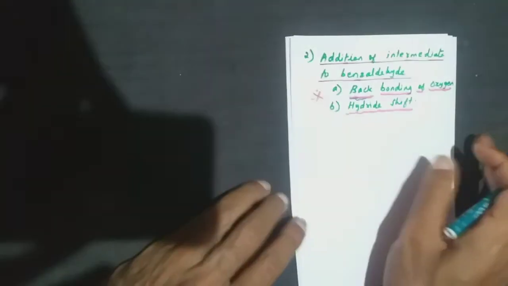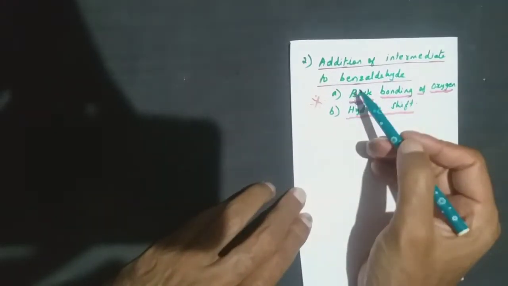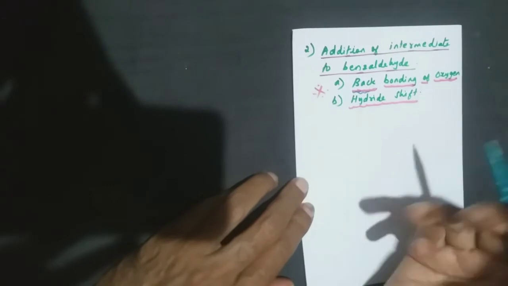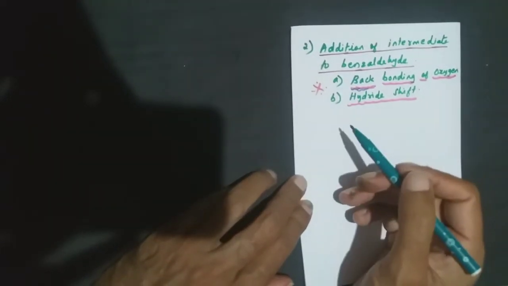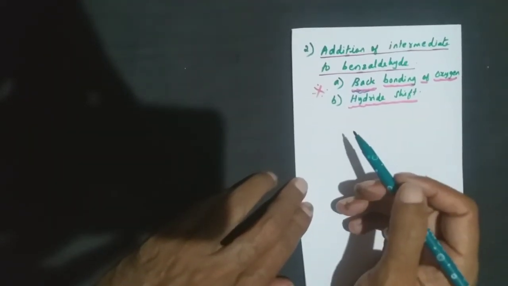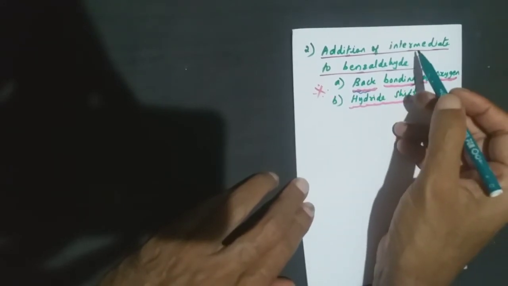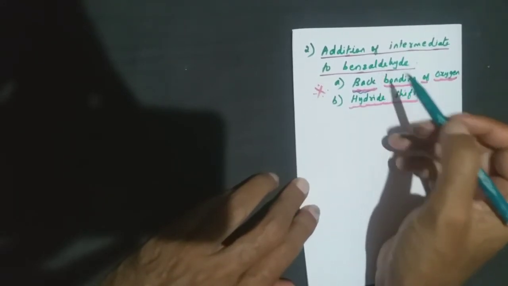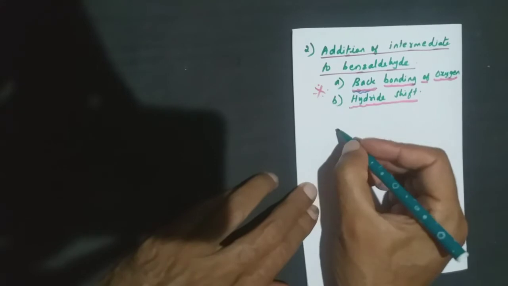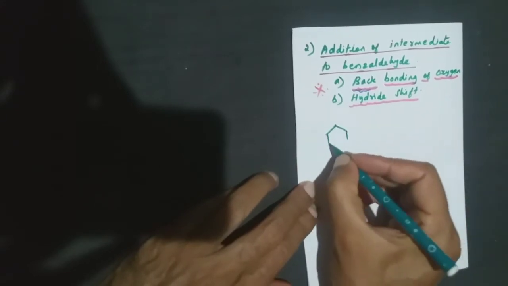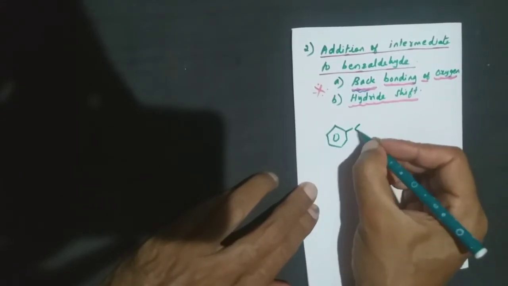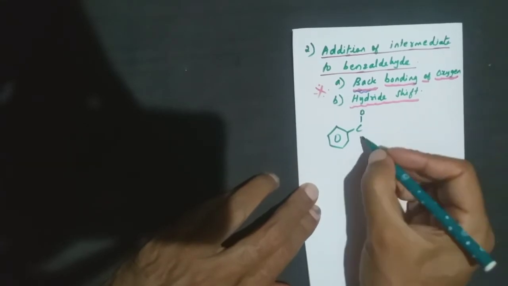So the second step will be the addition of the intermediate to benzaldehyde. Because we are taking two benzaldehyde molecules, in the first step we added a base to one benzaldehyde and we got an intermediate. Now we are going to add the intermediate to the second molecule of benzaldehyde.